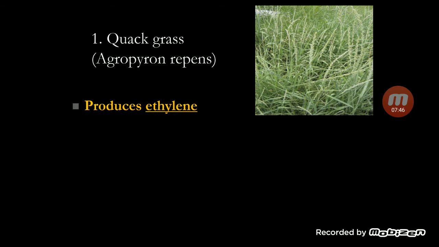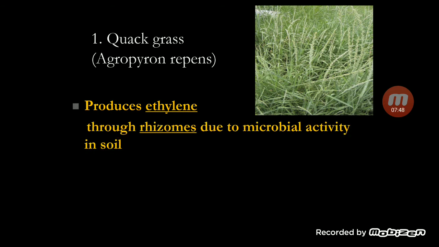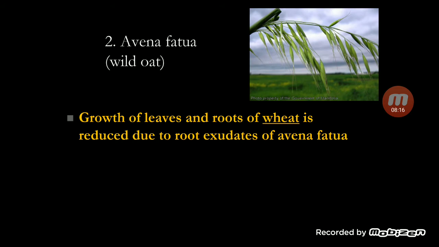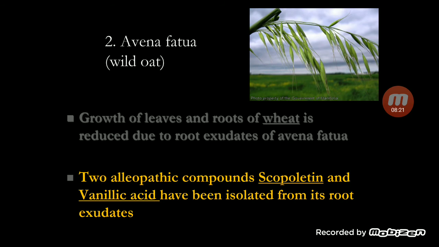It produces ethylene through its rhizomes, due to microbial activity in the soil, and it has a bad effect on the crops. It results in a decrease in uptake of nutrients by maize and potato. So quackgrass, a very common weed, Agropyron repens, produces ethylene through the rhizomes due to microbial activity, and this results in decreased nutrient uptake by maize and potato. Then similarly, Avena fatua, wild oat: growth of leaves and roots of wheat is reduced due to root exudates of Avena fatua. Two allelopathic chemicals found are scopolamine and vanillic acid.